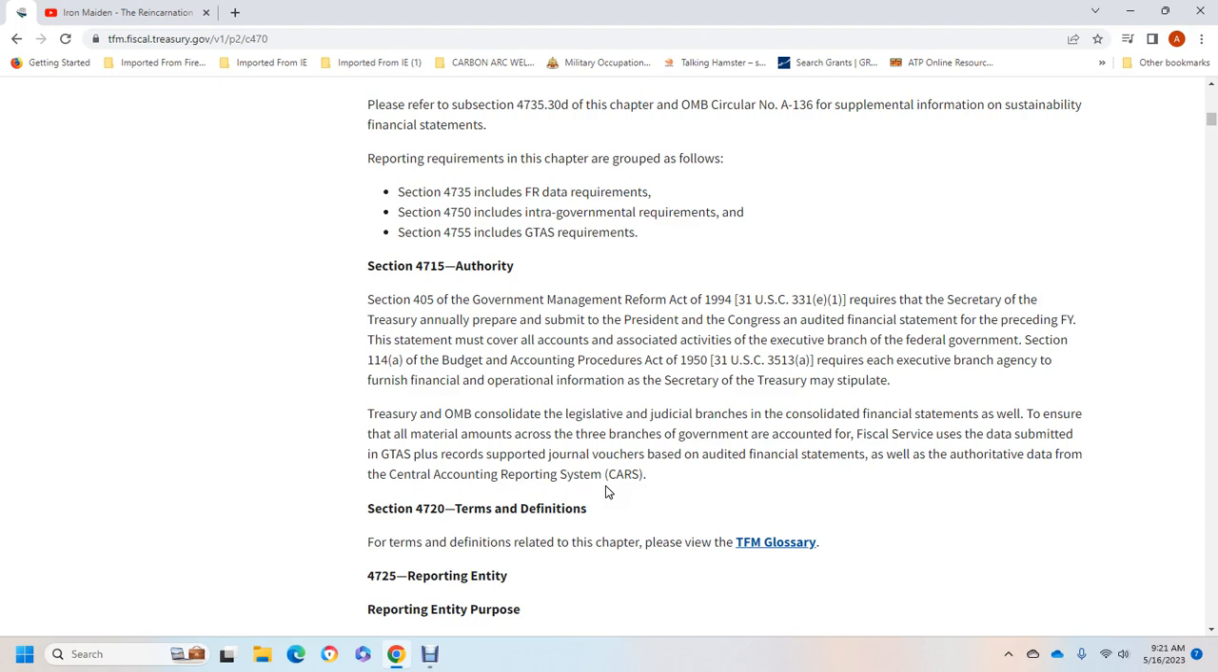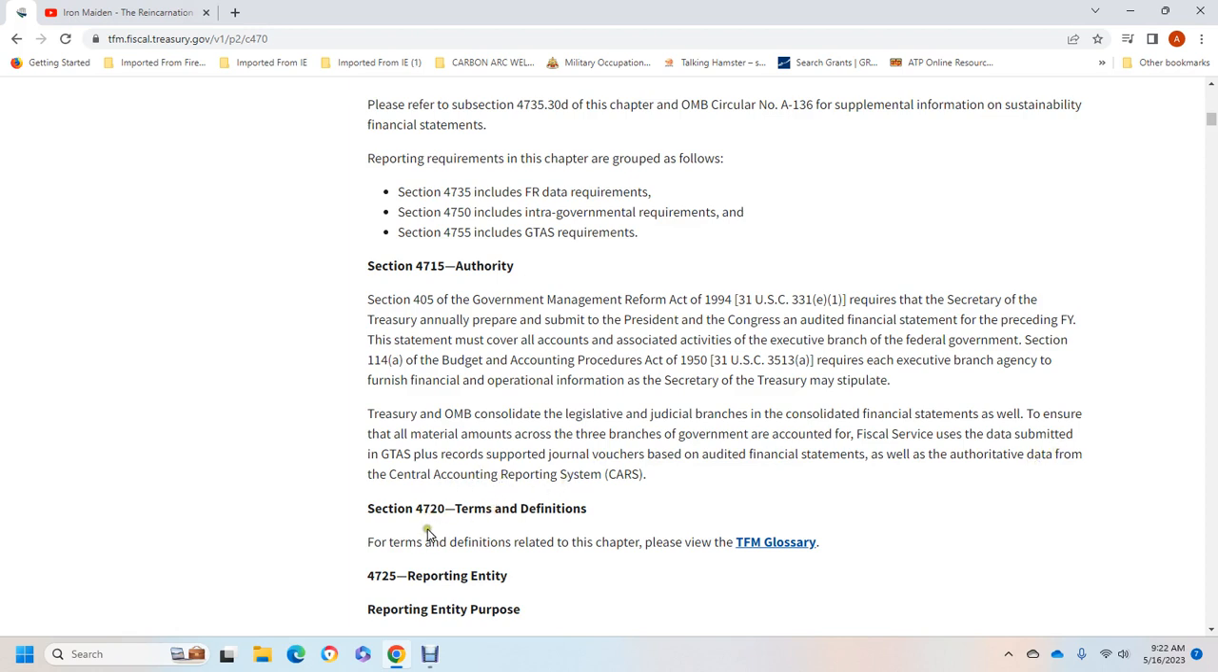Section 11.4a of the Budget and Accounting Procedures Act of 1950 requires each of the executive branch agencies to furnish official and financial operation information as the Secretary of the Treasury may stipulate. Treasury and the Office of Management and Budget consolidated legislative and judicial approval of the branch for the consolidated financial statement as well as to ensure all material amounts for the three branches of the government account official service due for the data submitted with the governmental-wide treasury accounting symbol apply for the records of approval of the journal vouchers based on the audited financial statement as well as the authoritative data for the central accounting reporting system.